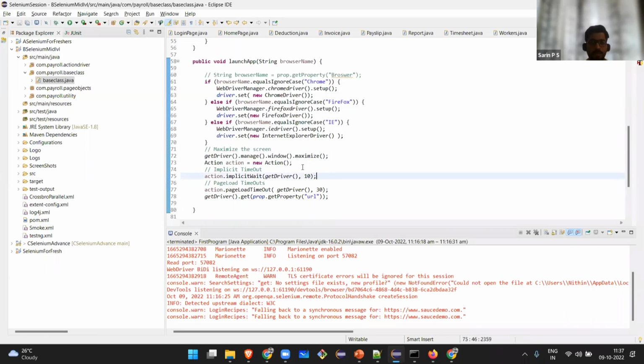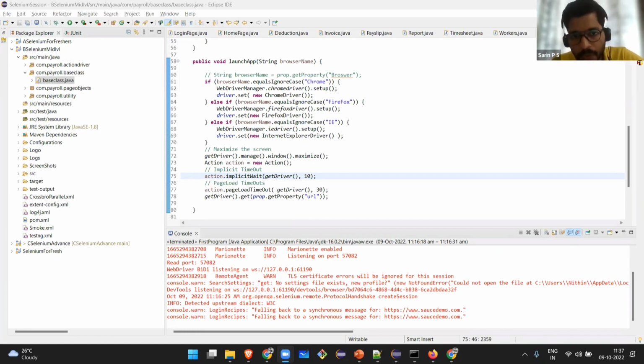Then I'm giving an implicit wait. Usually in a framework, we won't use this thread.sleep. We will be using different waits known as implicit wait, explicit wait. So another important interview question is about waits. I have put it in the chat: what is implicit wait? What is explicit wait? And what is fluent wait? Note it and try to find the answer for this.